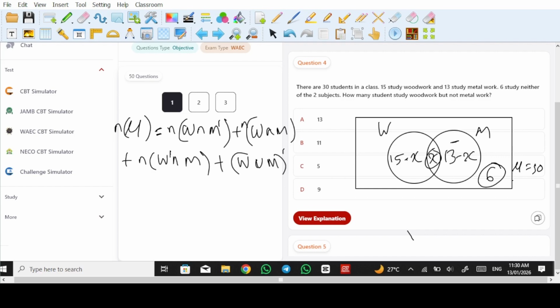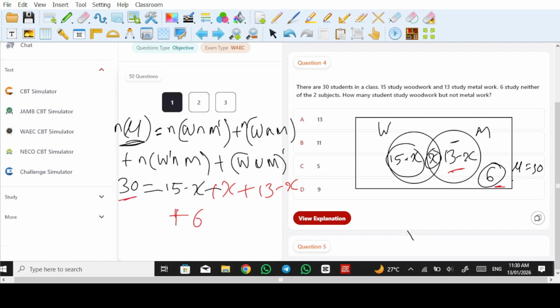Let's move on. So the number of the universal set here is 30, and that of this region is 15 minus x, and the middle region is x, and then this region is 13 minus x, and then plus this 6.